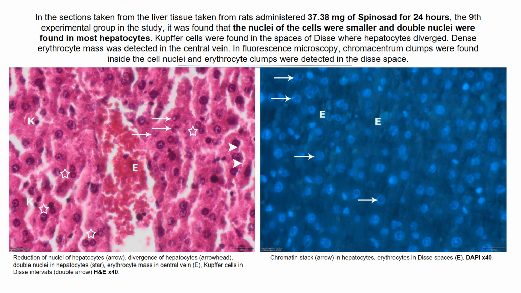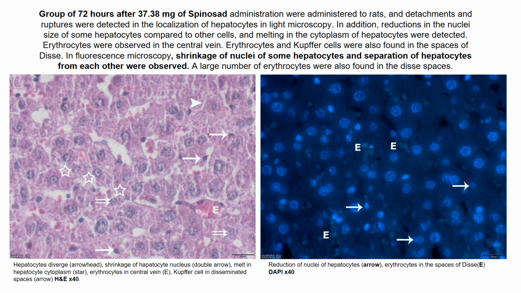When we look at the 37 mg spinosad group, the nuclei of the cells were smaller and double nuclei were found in most hepatocytes. In this group, in the double staining, we can see the shrinkage of the nuclei of some cells and separation of hepatocytes from each other. A large number of erythrocytes were also found in distal spaces.